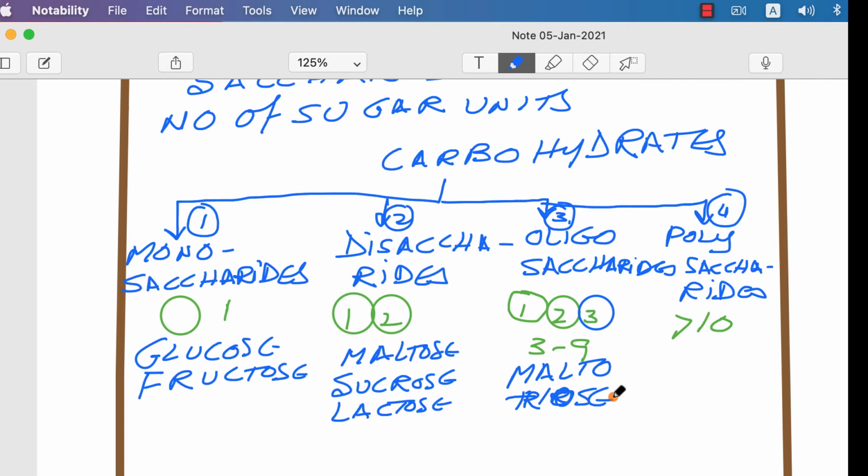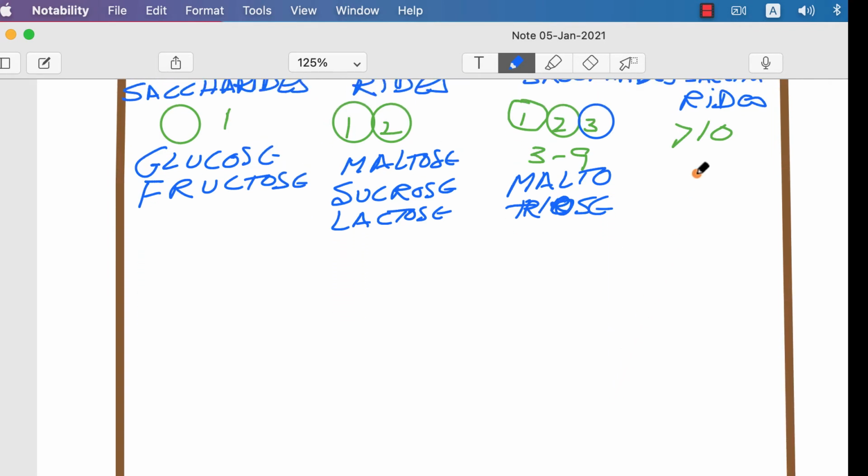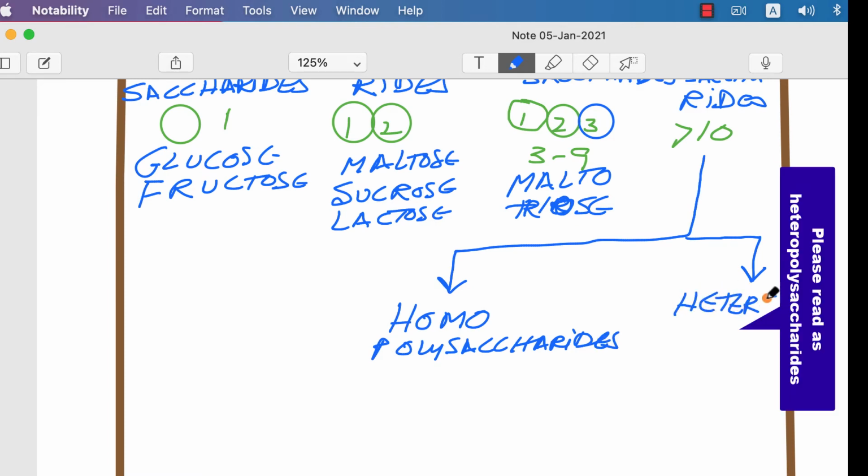What about polysaccharides? Polysaccharides are further classified into homopolysaccharides and heteropolysaccharides. What does it mean?